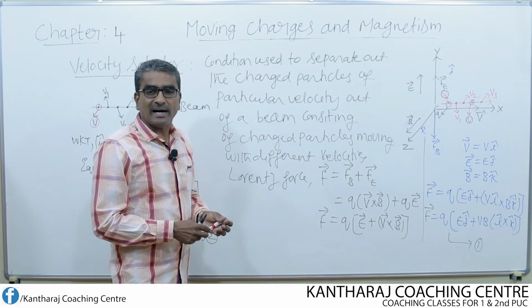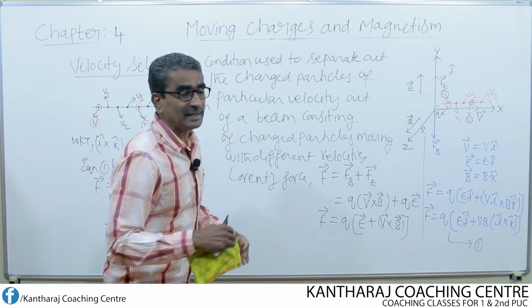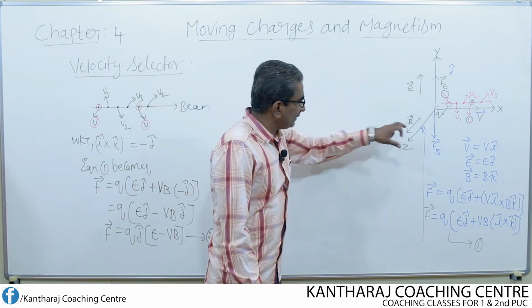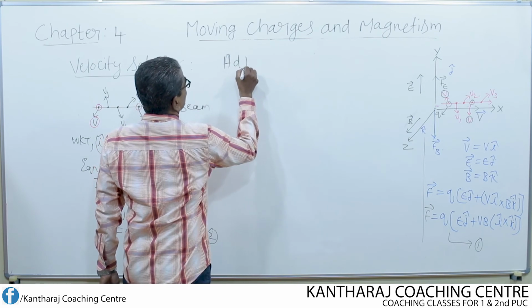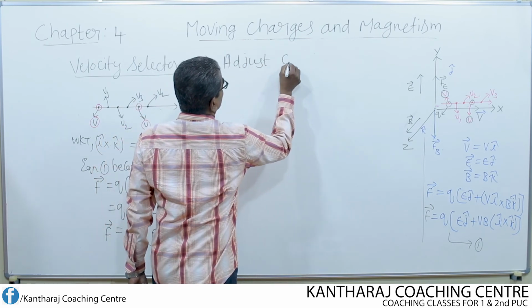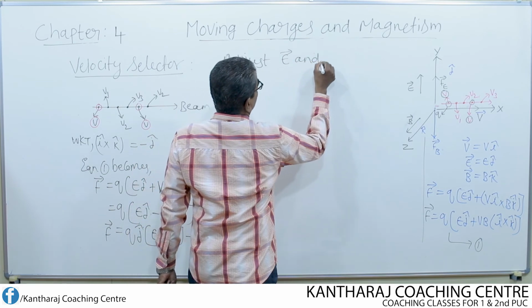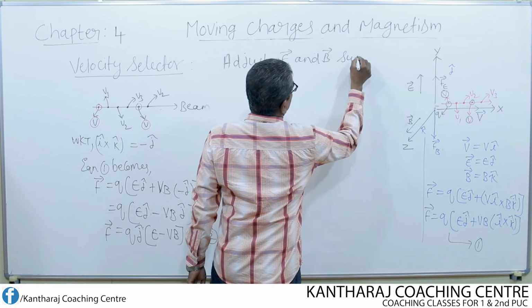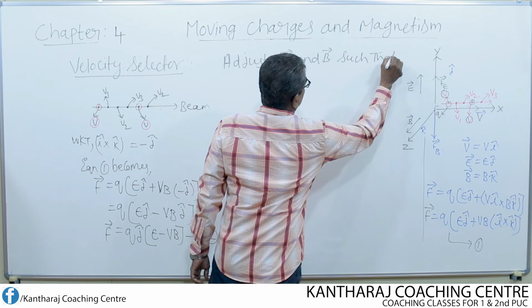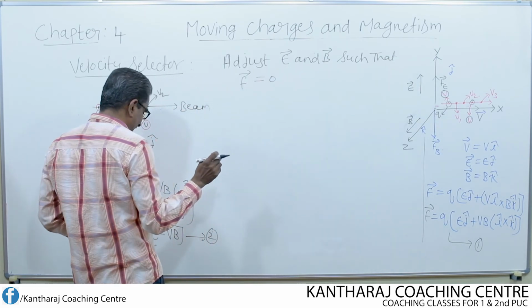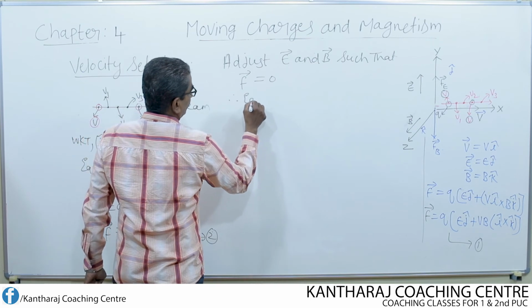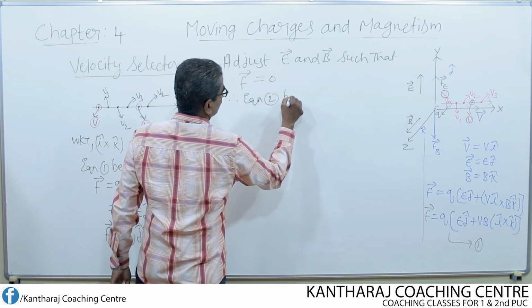In such a way, adjust the electric field and magnetic field, such that net force F becomes equal to 0. If that is the case, then what happens to equation 2 now?